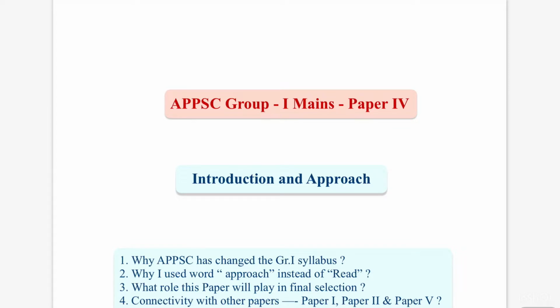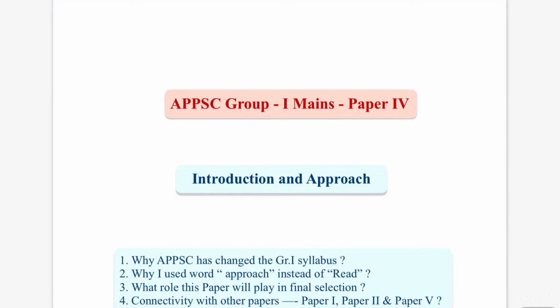So if you observe AP, in this video I will be dealing with the AP related Group 1. The AP government has announced to recruit around 110 vacancies in Group 1, and many of these posts are cream posts. So it is a good and opportune time to prepare and enter into Group 1 services as far as AP and Telangana are concerned.